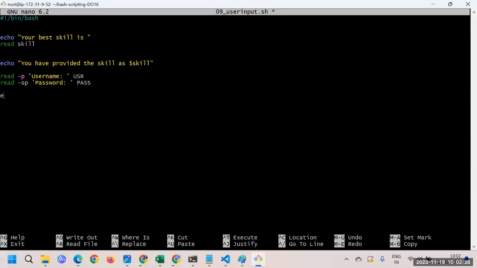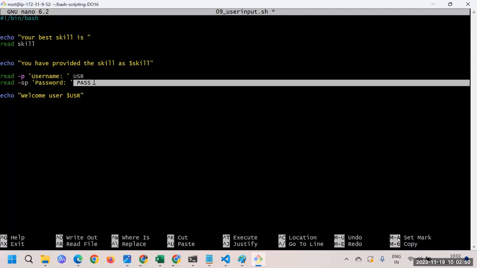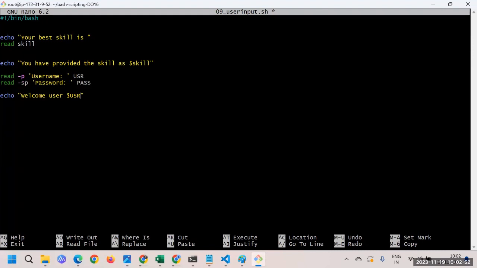And maybe just for demonstration purposes, here you'll type, let's say, "welcome user $USR". Okay, so you are just welcoming this particular user, as a demonstration that you are using this variable. Now, password is something we're not supposed to paste. Okay, sure. So that's it. I'm not printing the password, just assume that. I'm just printing the username.